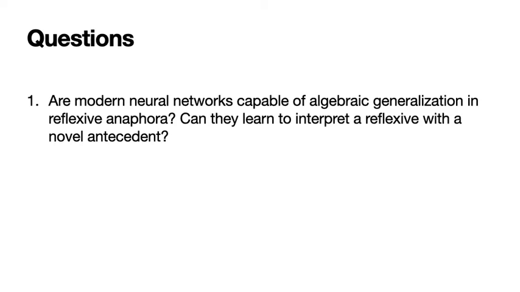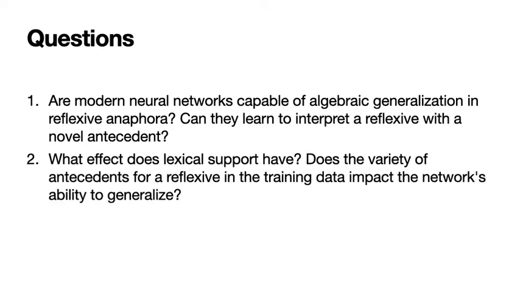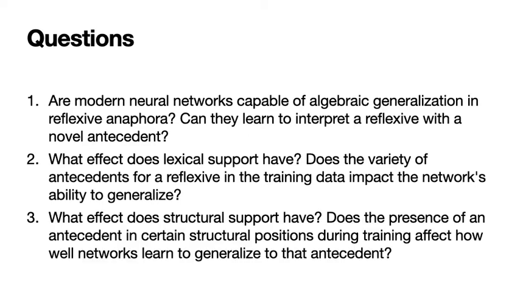Underlying this project are three questions. First, are modern neural networks capable of algebraic generalization in the Anaphora domain? Can they learn to interpret a reflexive with a novel antecedent? Second, what effect does lexical support have? Does the variety of antecedents for a reflexive in the training data impact the network's ability to generalize? And finally, what effect does structural support have? Does the presence of an antecedent in certain structural positions during training affect how well networks learn to generalize to that antecedent?